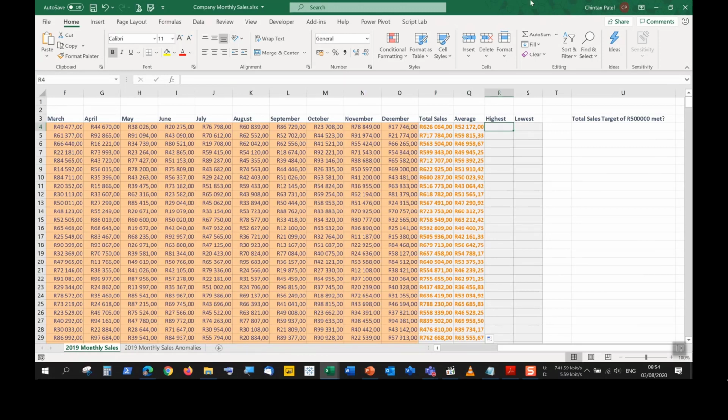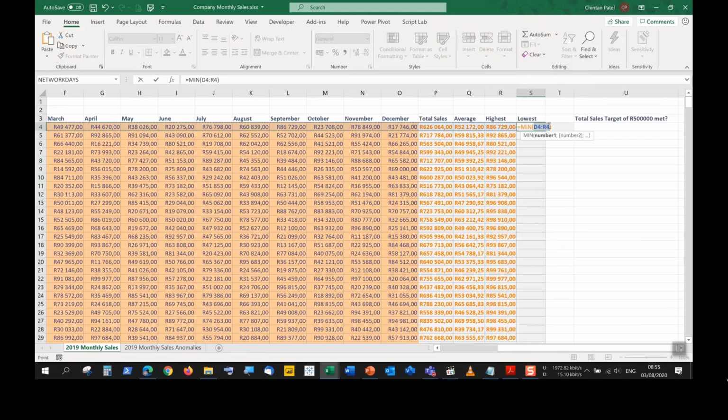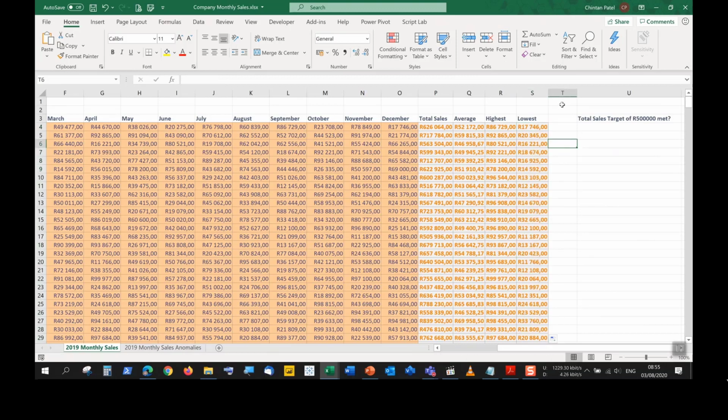And respectively for highest and lowest, we have max and min. So we complete max, we change Q4 to O4. We get the maximum or the highest from all those months. And the lowest, again, we choose minimum. We change R4 to O4, push enter, we get the lowest amount. So quite straightforward. We just made use of the AutoSum commands over here.